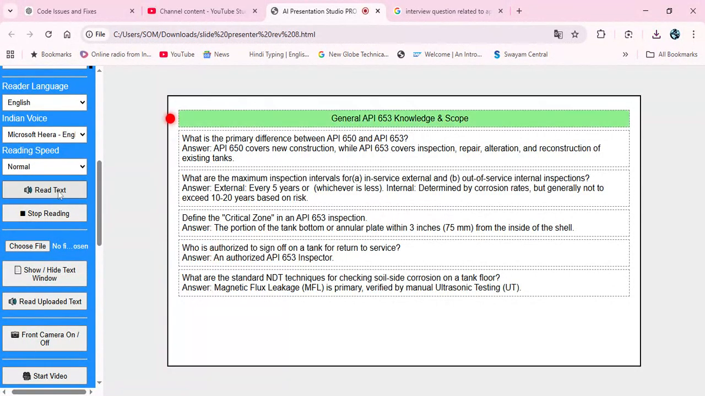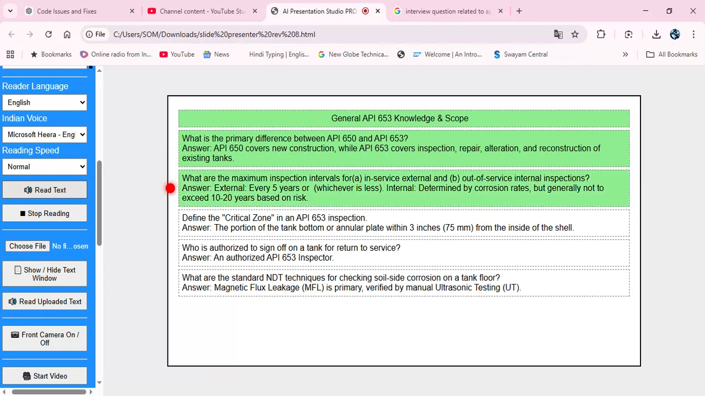General API 653 Knowledge and Scope. What is the primary difference between API 650 and API 653? Answer: API 650 covers new construction, while API 653 covers inspection, repair, alteration, and reconstruction of existing tanks.